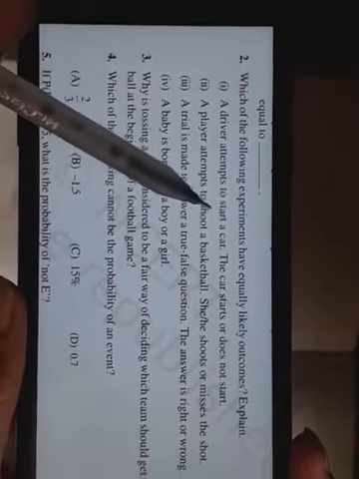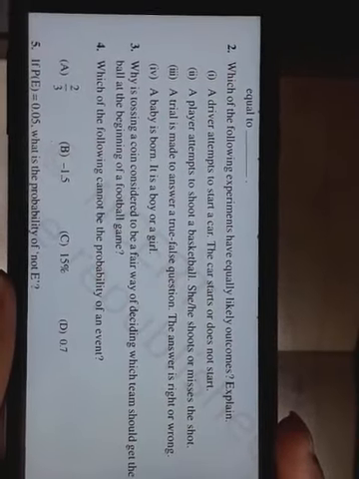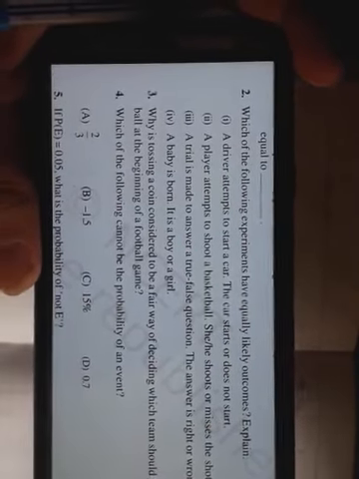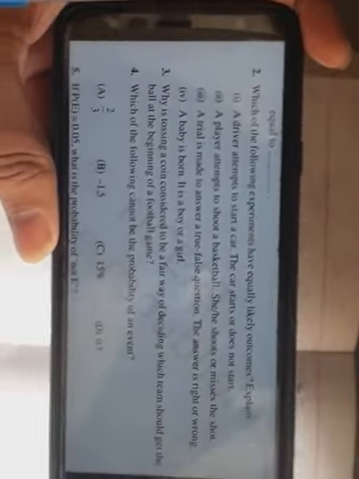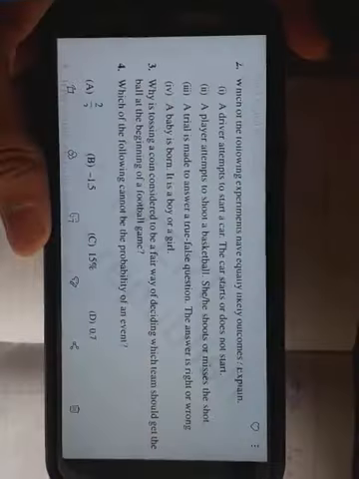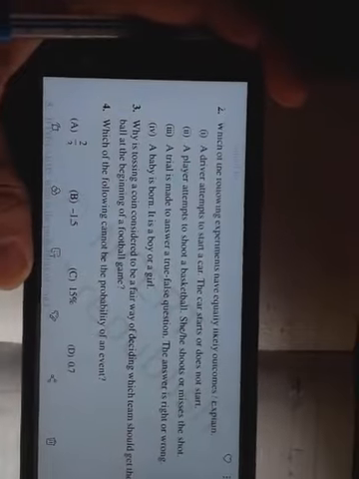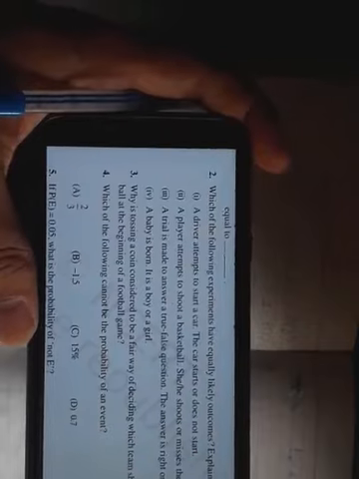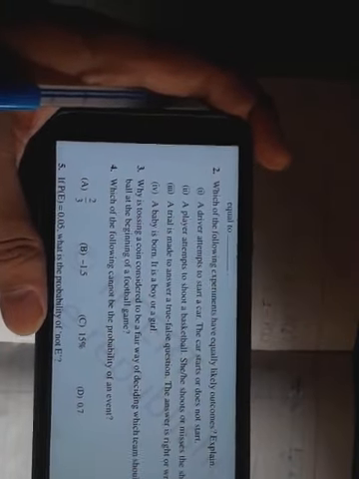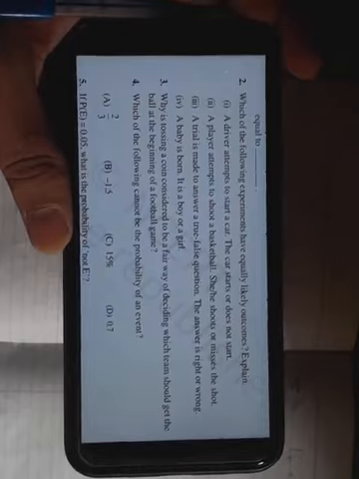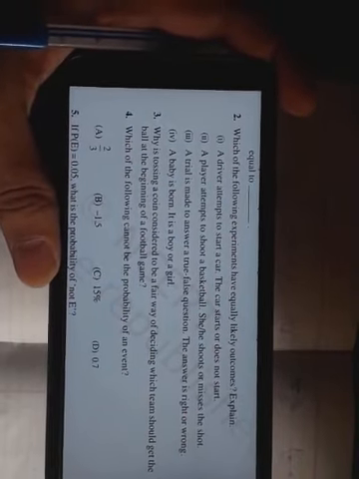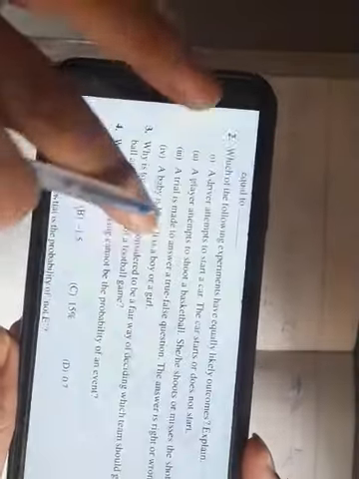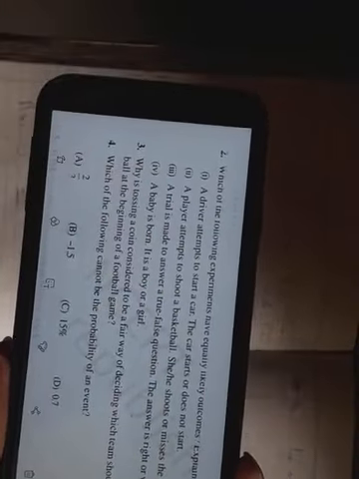A driver attempts to start a car. The car starts or does not start. Now, is this an equally likely event or not? On first sight, it may look like equally likely. We can think that if the driver starts a car, it will start or not start. So it has two options, the probability becomes half. The probability of the car starting is 1 by 2 and not starting is 1 by 2.